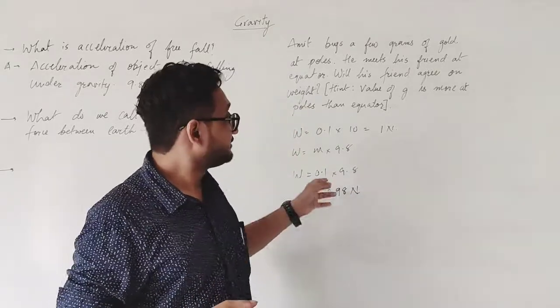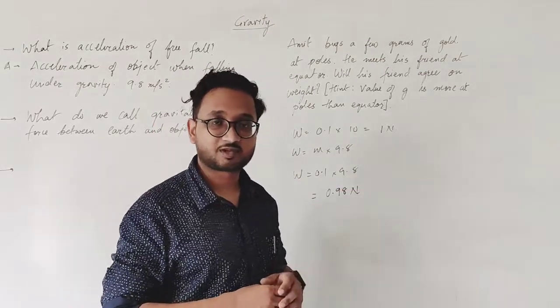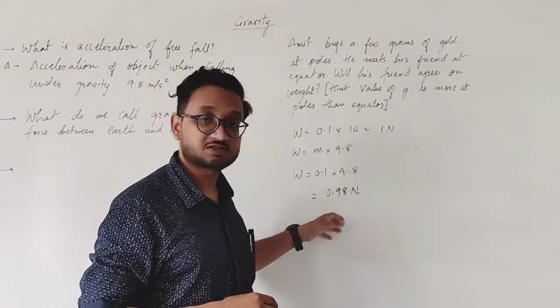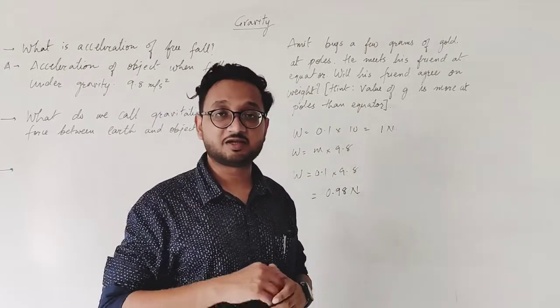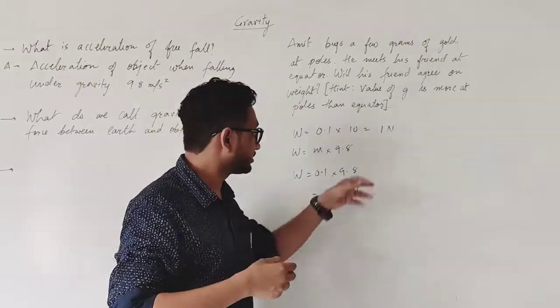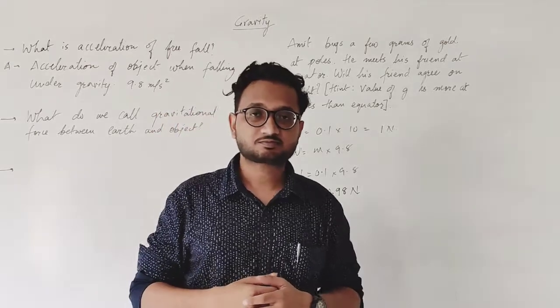That is why he will not believe that the weight is the same. I hope it is clear to you students. Because of the different accelerations, the weight on the machine will be shown differently. He has the same mass, but because of the change in acceleration, the reading will be different.